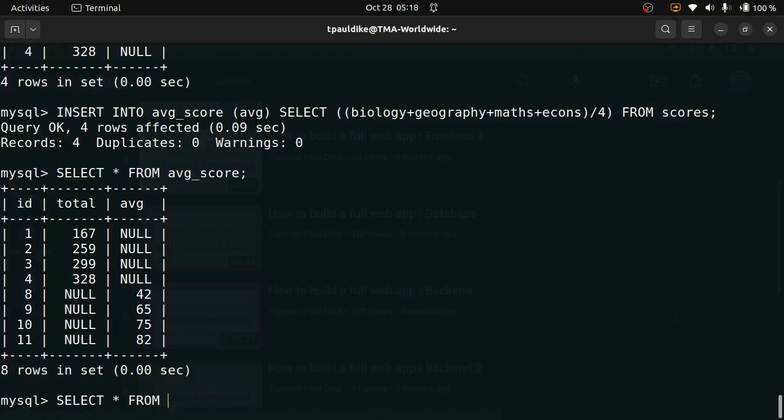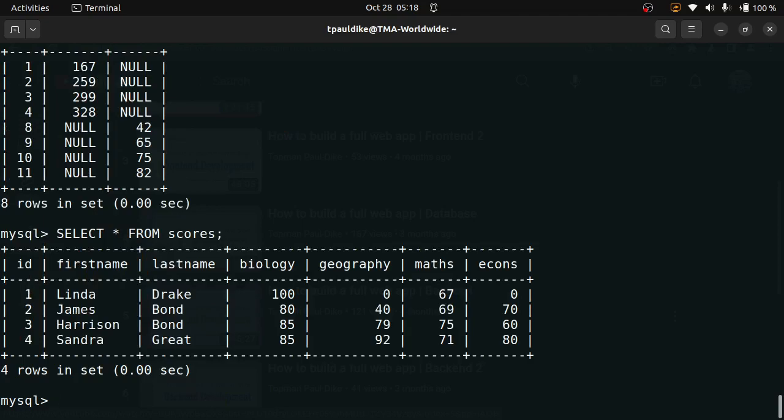Select this from scores. Okay, so I can actually add the total here, right? But I didn't want to, because I wanted to use subqueries. But let's add email and let's generate the email automatically. Let's use the alter keyword for the first time. Alter table scores add column email. I hope the syntax is correct. Add column email, and the email should be of type varchar.